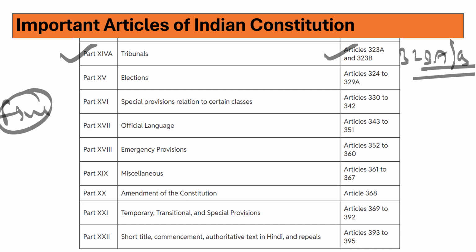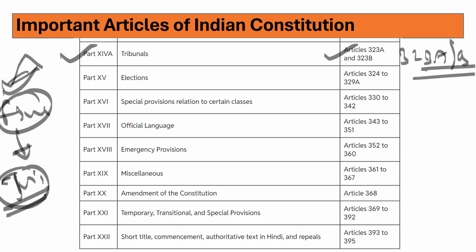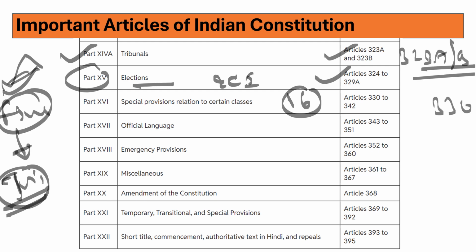We have discussed the Finance Act, what they did. They have altered the conditions of the tribunals, and even a recent Supreme Court judgment is going on this. So basically, it was to curtail judicial powers. Part 15 deals with the Election Commission of India, Articles 324 to 329A. Part 16 deals with special provisions for certain classes, Articles 330 to 342. Article 340 deals with the scheduled castes, scheduled tribes, and those areas.